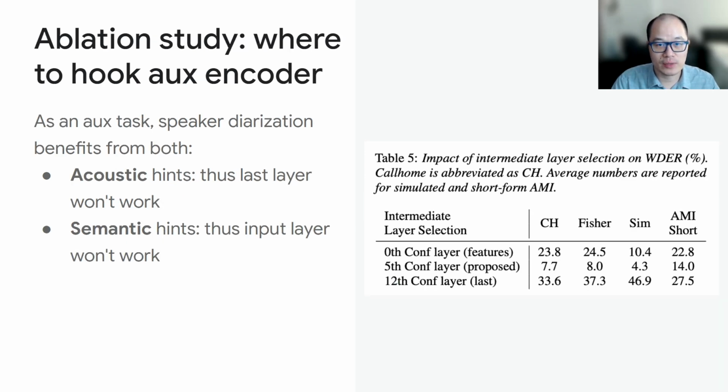Another ablation study we did is where is the best place to hook the aux encoder to. We experimented with 3 variants: the input layer, the middle layer, and the last layer. And the best result is from the middle layer. This is also very expected. For speaker diarization, we need both acoustic and semantic hints. The input layer only has the acoustic hints, and the last layer only has the semantic hints. So we don't expect them to work as well as the middle layer.